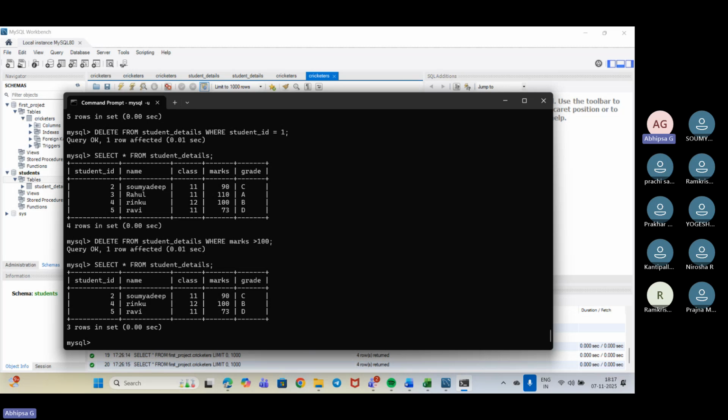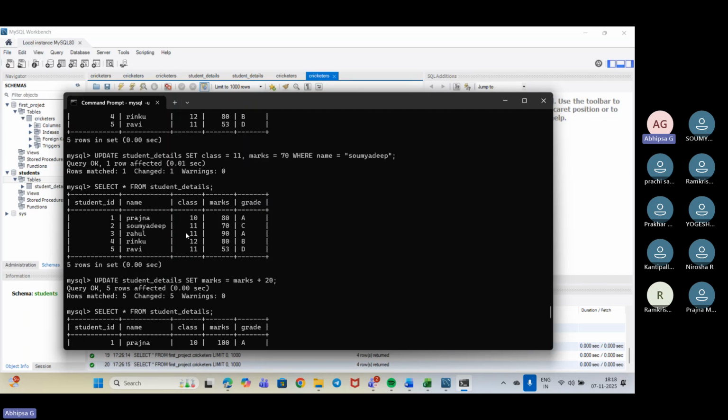Joins we basically use where we have tables that are related, and based on that we have different types of joins. Suppose we have two different tables here.